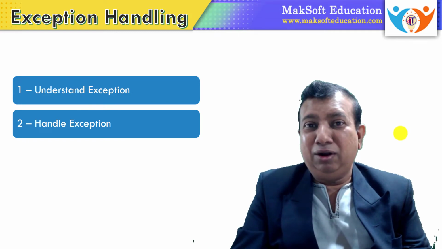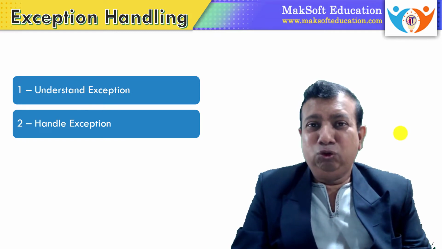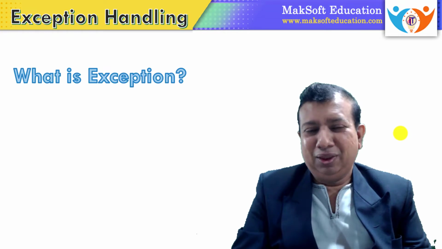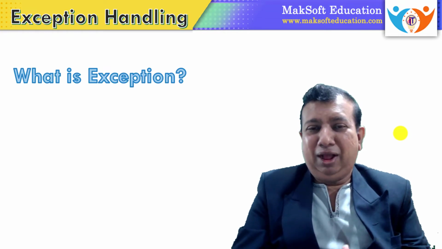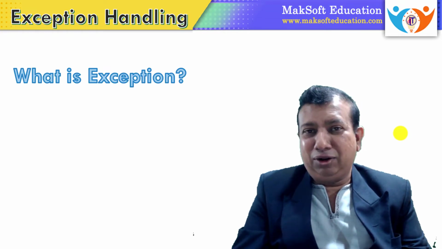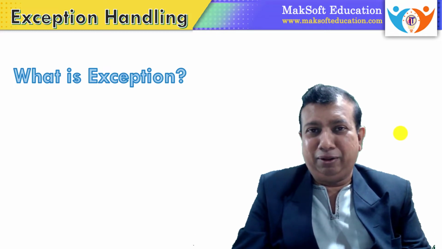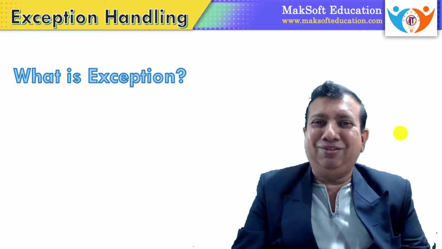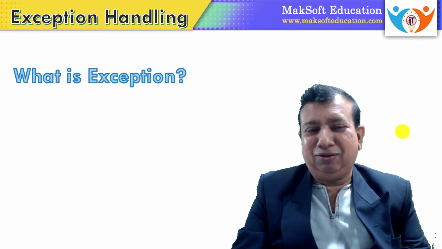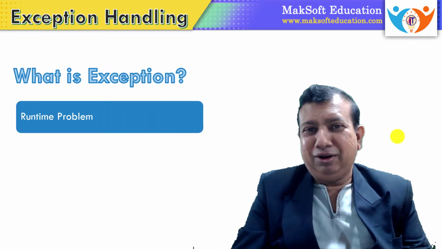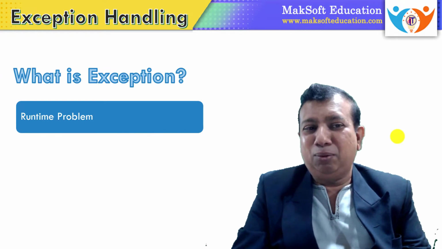Now we are going to understand the exception first. So what is an exception? An exception occurs at runtime. So the first thing we have to remember is that an exception is something that occurs at runtime. There are two things: one is error and another is exception. Both indicate a similar thing. Both are indicating problems.